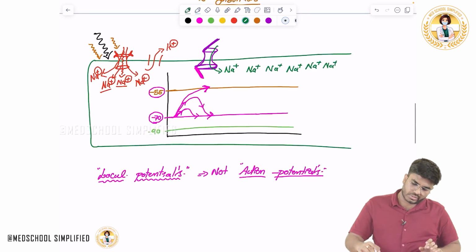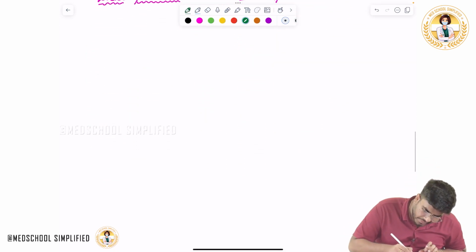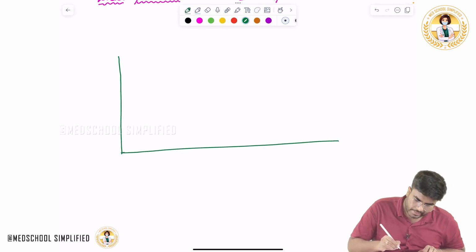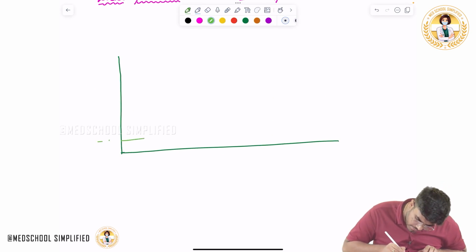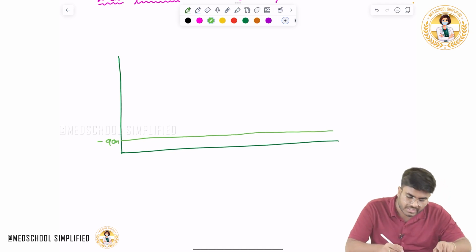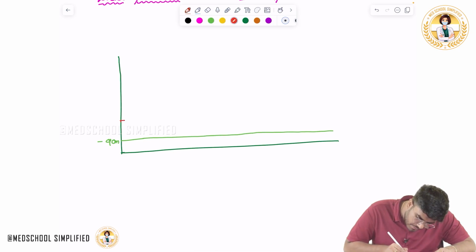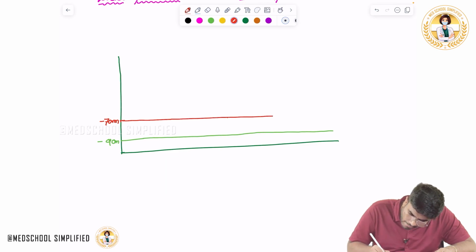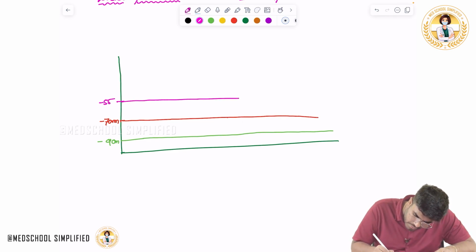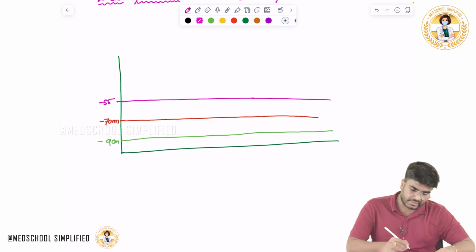So let me show you the same thing again, even if it takes some time, not an issue, because you need to understand. Here I am showing you, you always know the equilibrium potential of potassium, minus 90 millivolts. Why am I showing this? There is a reason, later you will understand. Now here is minus 70 millivolts, the resting membrane potential of the neuron. And this one is minus 55 millivolts, the threshold potential of the neuron.